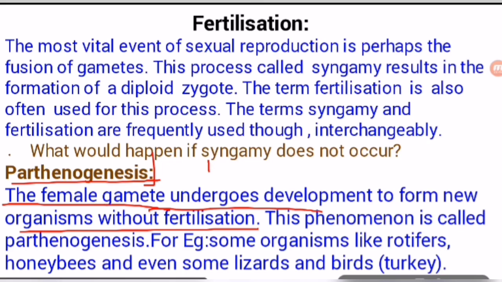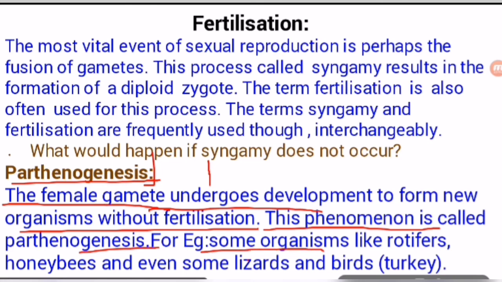Another term is parthenocarpy. Parthenocarpy and parthenogenesis are two different terms. That is why first understand parthenogenesis. I am telling both terms because you should remember that they are different. This phenomenon is called parthenogenesis.